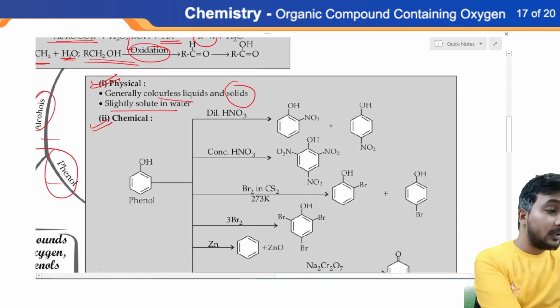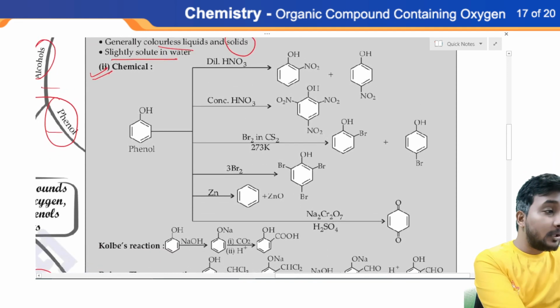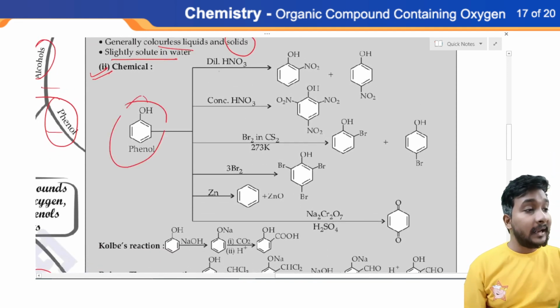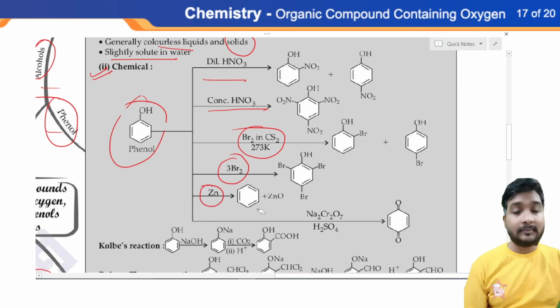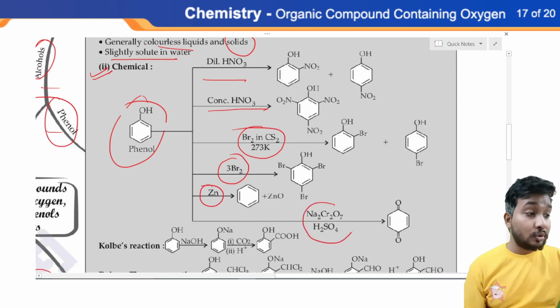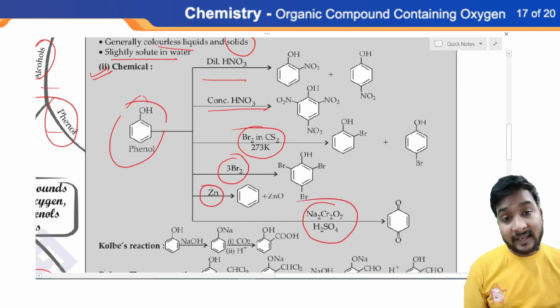Chemical properties are very important because phenol can react with dilute HNO3, concentrated HNO3, bromine water in the presence of carbon disulfide, excess bromine water, zinc metal, as well as acidified sodium dichromate.